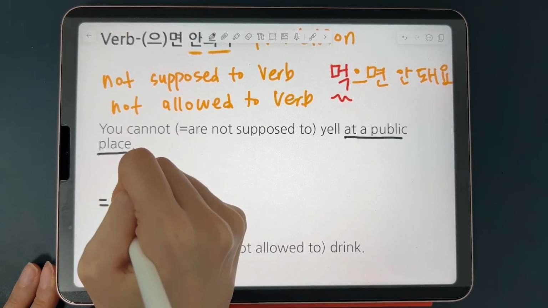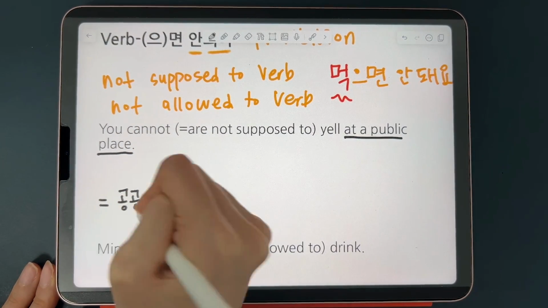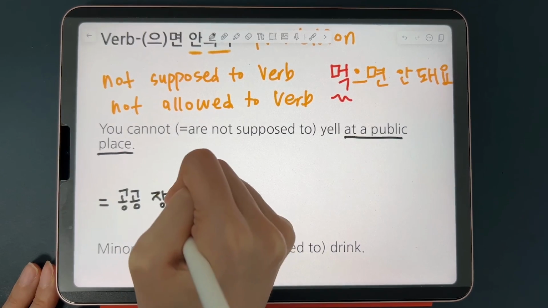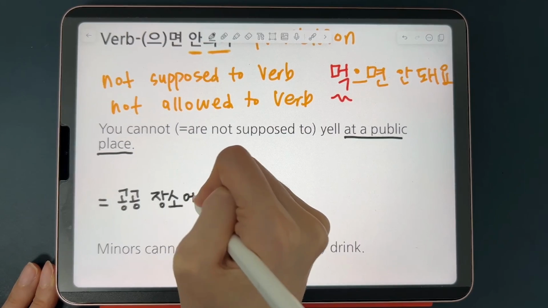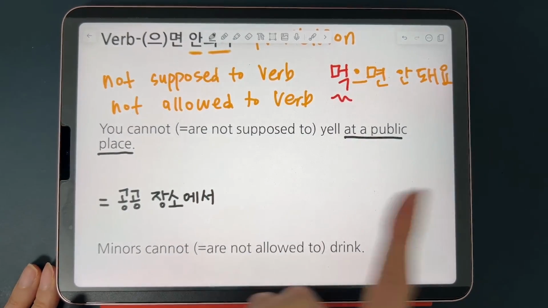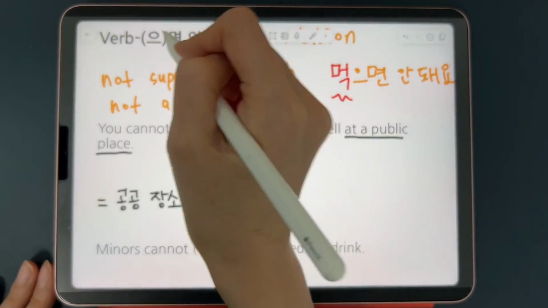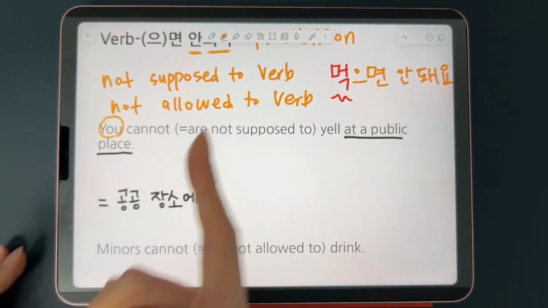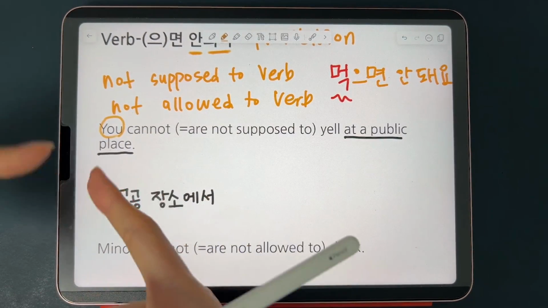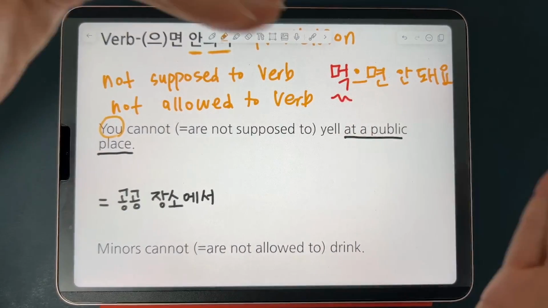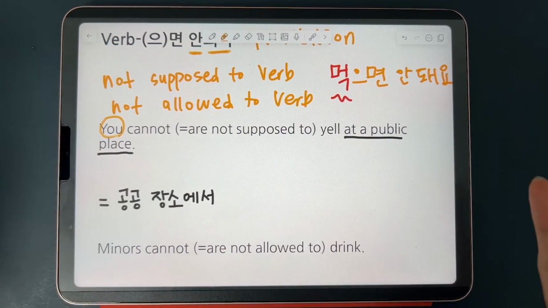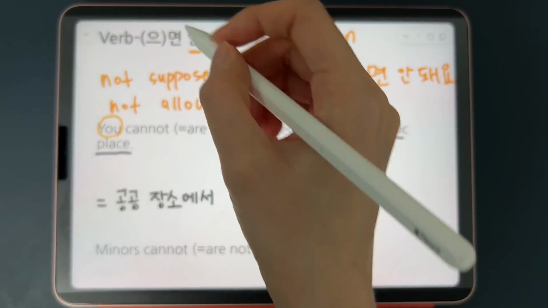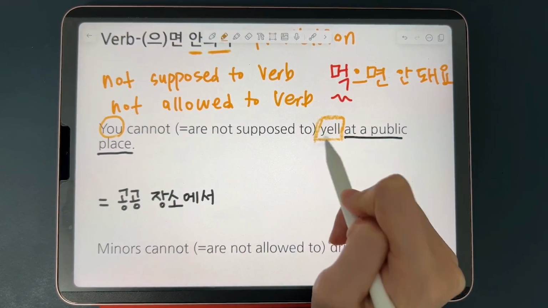Public place is 공공, public usage, place, 장소. This whole word is public place, and you can mark it with the place marker, 공공장소에서. And the subject you is implied already because you, as in everyone, isn't supposed to yell at a public place, right? So we can just omit the subject because contextually the subject is figure outable, right? So we don't need to put the subject, and we can move right ahead to verb.